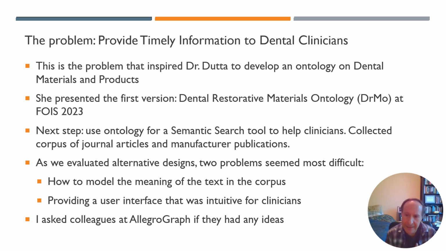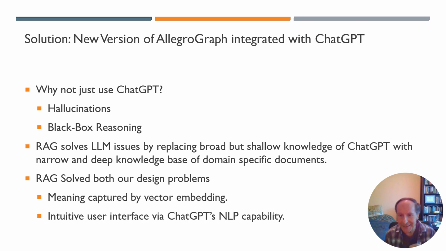So I asked some colleagues I have at AllegroGraph if they had any ideas, and luckily enough, they did. They recommended a new version, which at the time was not released. It is now. This was back in February of 2024, of AllegroGraph, which would include integration between the knowledge graph and ChatGPT. And this looked really promising. However, it did bring to mind a very natural question. Well, could we just use ChatGPT? So we tried that first.